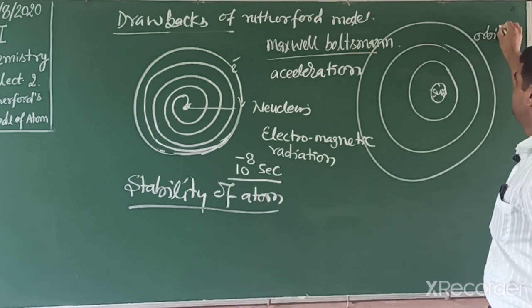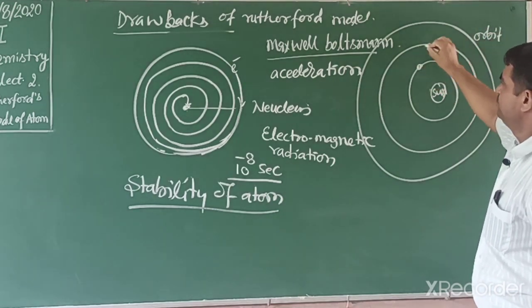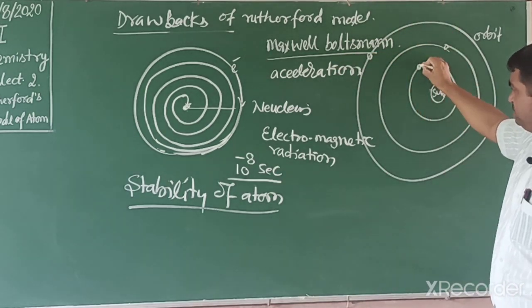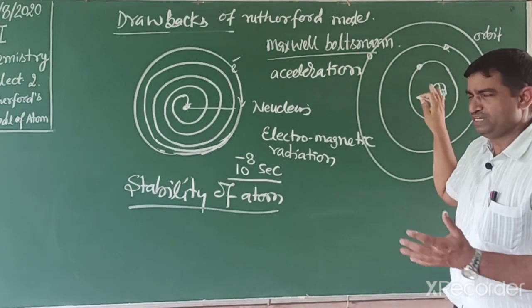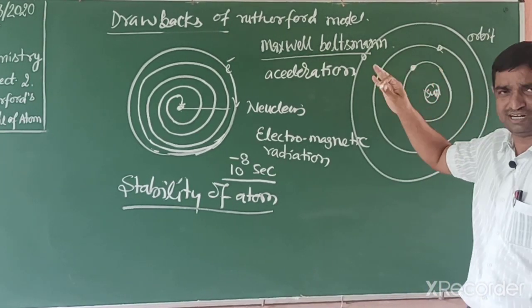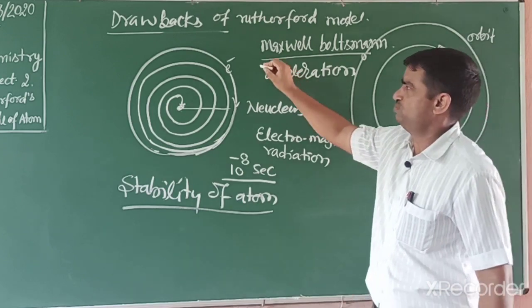These are orbits, like Mercury, Venus, Earth, Mars. But why do they not collapse? What is the reason? Because they are not charged objects, and the electron is a charged body.